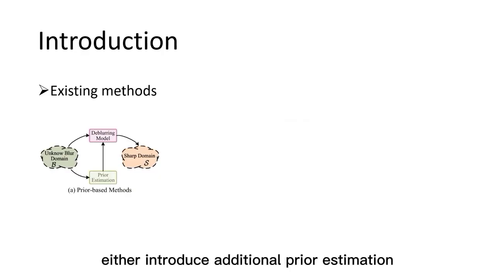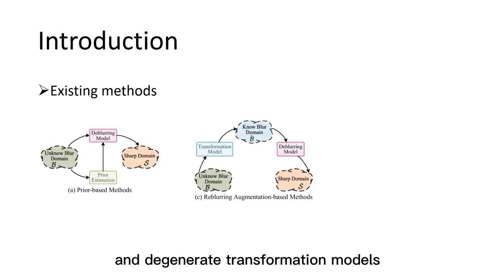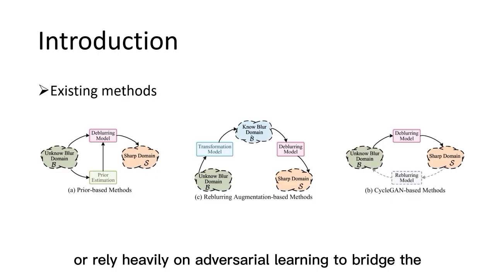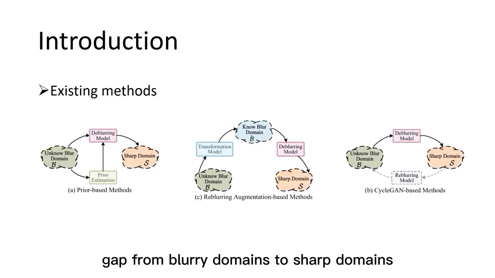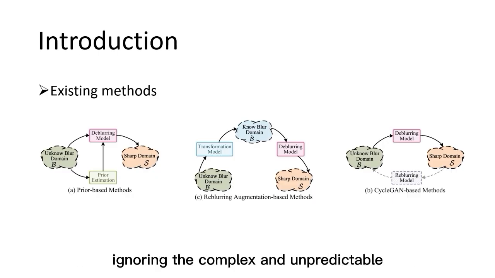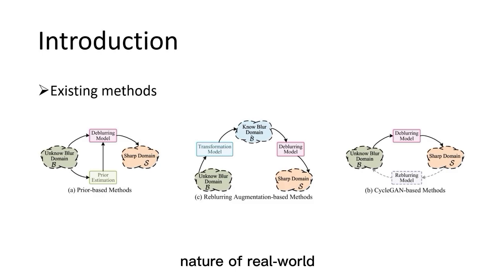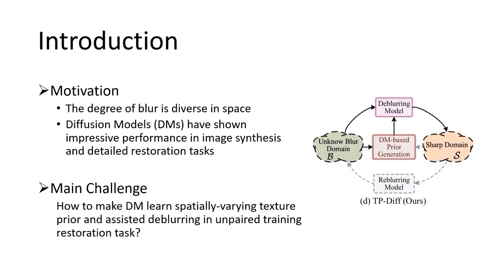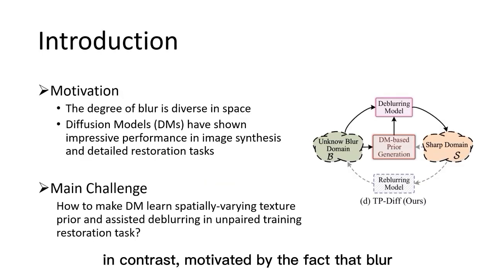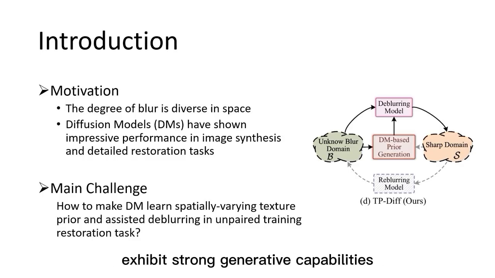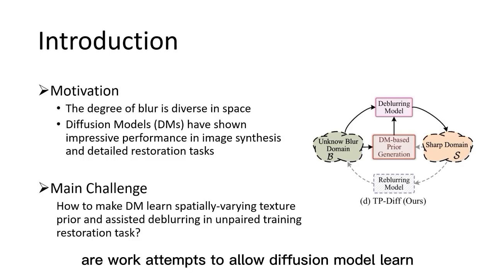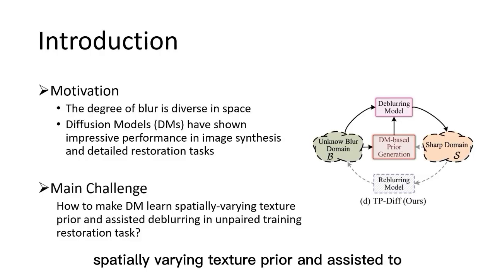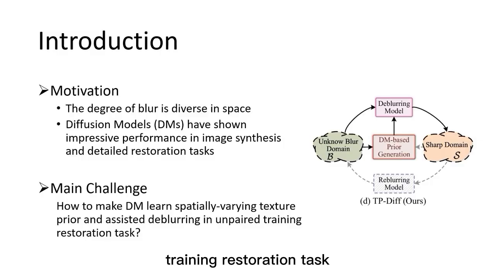Dominant approaches either introduce additional prior estimation and degenerate transformation models, or rely heavily on adversarial learning to bridge the gap from blurry domains to sharp domains, ignoring the complex and unpredictable nature of real-world blur patterns. In contrast, motivated by the fact that blur is spatially diverse and diffusion models exhibit strong generative capabilities, our work attempts to allow the diffusion model to learn spatially varying texture prior and assist deblurring in unpaired training restoration tasks.